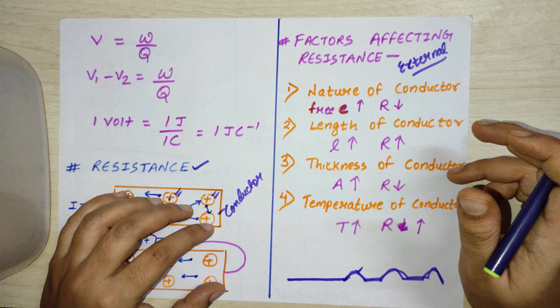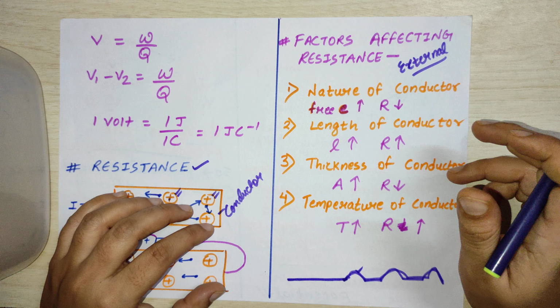Now this is the factors affecting resistance. There are 4 factors which are affecting resistance, and here I must mention these factors are affecting the external resistance. What is internal resistance? You will study later. For now you must remember that these factors which we are studying are for external resistance.